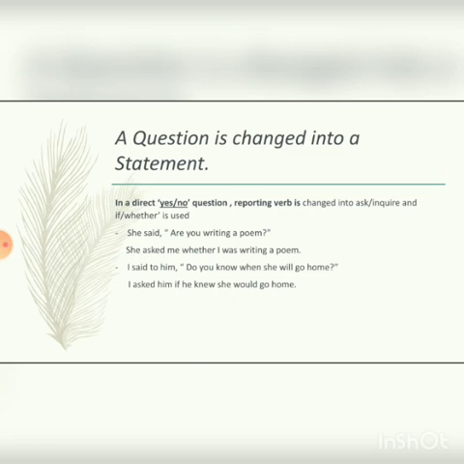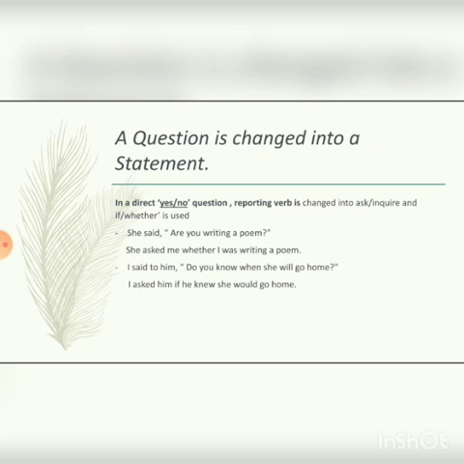In the interrogative sentences, when we convert them into indirect speech, the question of the direct speech changes into a simple statement. In a direct yes or no question, reporting verb is changed into ask or inquire and if or whether is used. Let us see how.